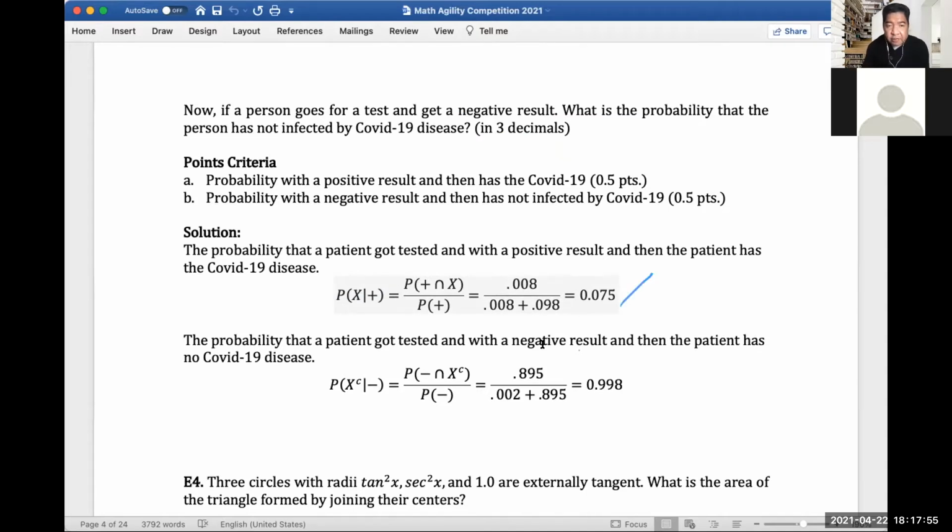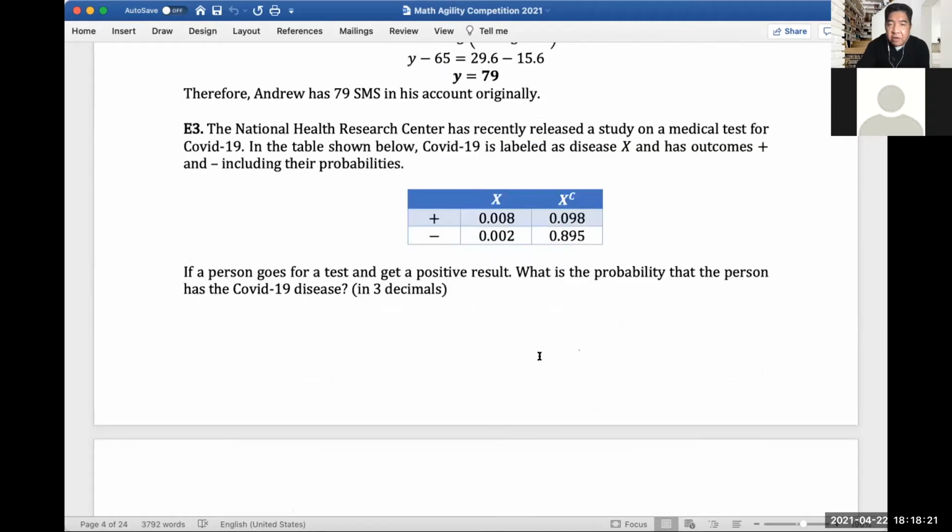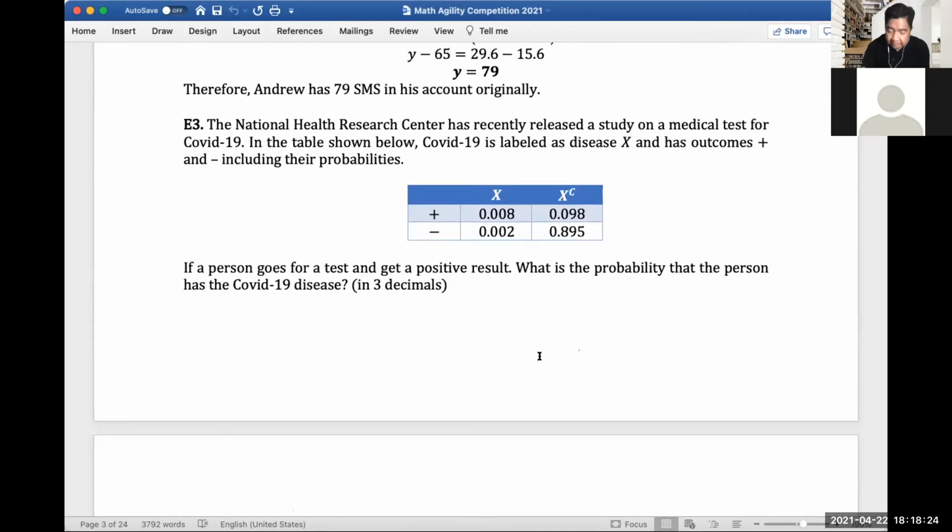And then for the next question, in case the patient got tested with a negative result and the patient has no COVID disease, so again, our conditional probability: first it should be negative and then no COVID disease. So if you look again at our table, the intersection of negative and no disease is 0.098. This one here. Sorry, 0.895.